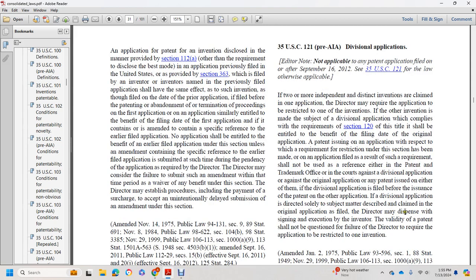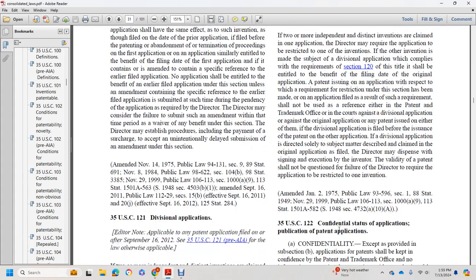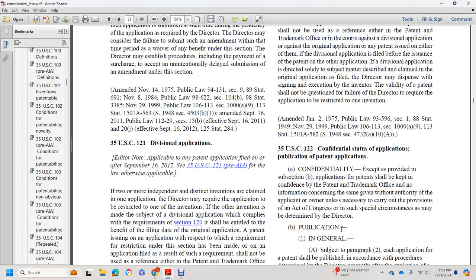Original application is filed with the Director, who may dispense with the signing or execution of the inventor's oath. The validity of the patent should not be questioned for failure of the Director to require the application to be restricted to one invention. Title 35 U.S. Code 122, Confidential status of applications; publication of patent applications: applications for patents shall be kept confidential, except as provided in subsection (b).